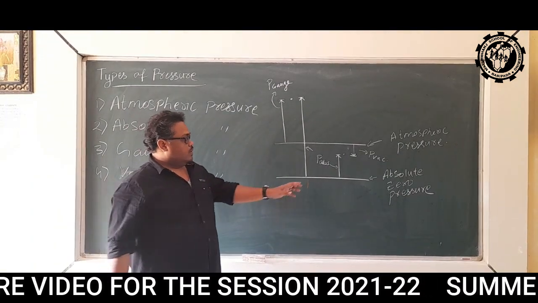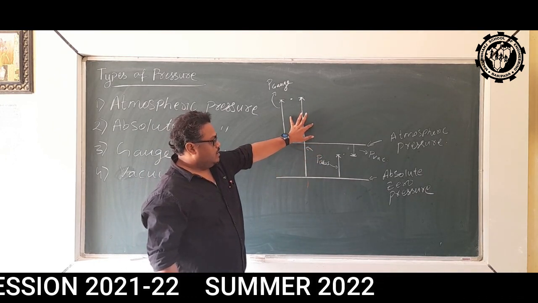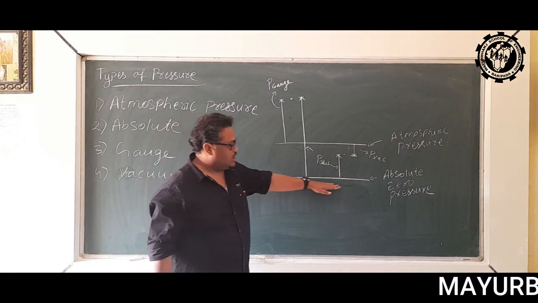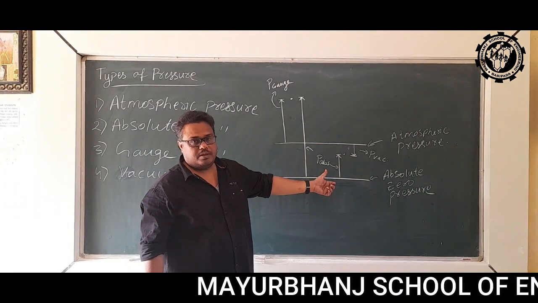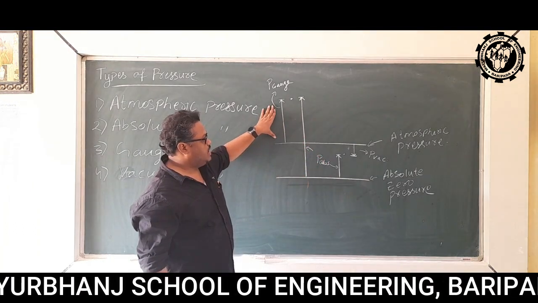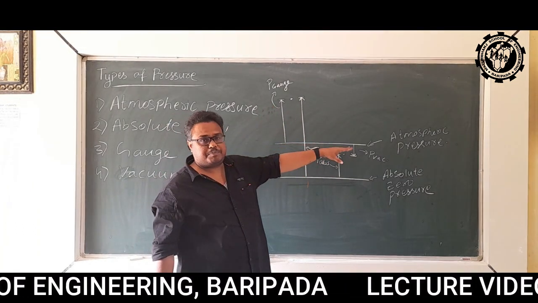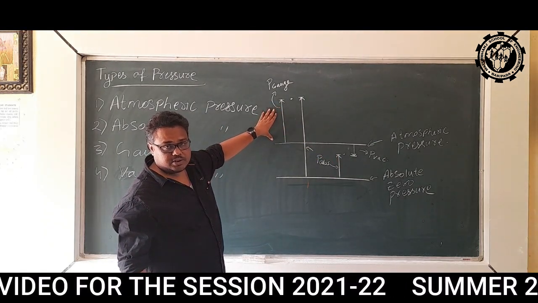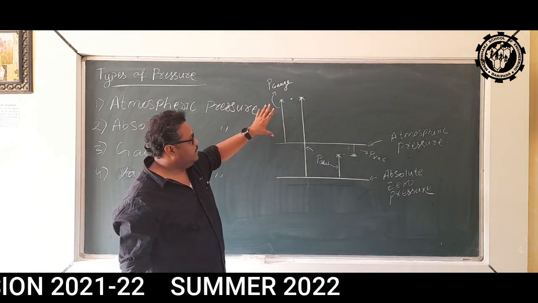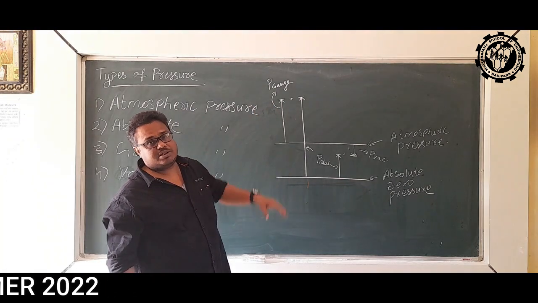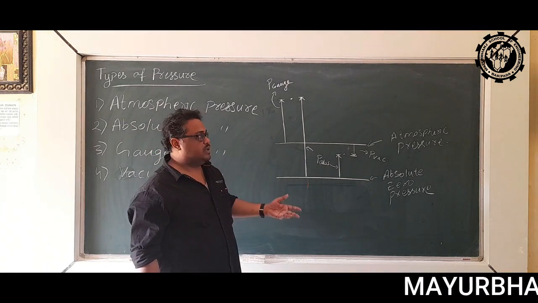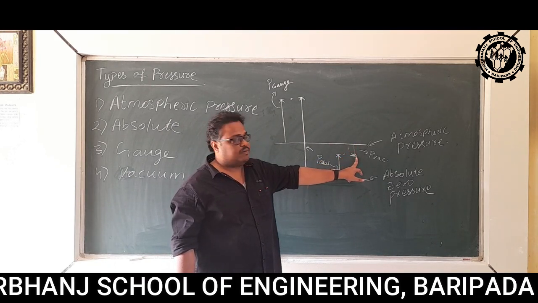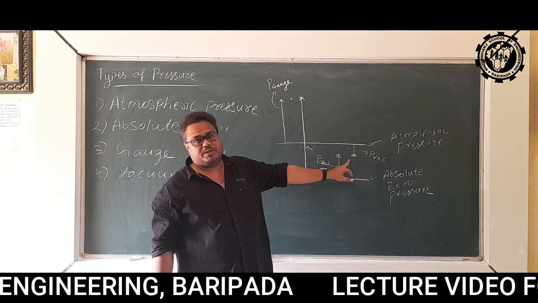So see, whatever measurement we are taking, by assuming that the absolute zero pressure is the reference line, that is absolute pressure. But the pressure which we are measuring by taking atmospheric pressure as reference line is called gauge pressure. This gauge pressure can be measured by using various pressure measuring instruments like barometer, manometer, all these things. The pressure below atmospheric pressure is called vacuum pressure.